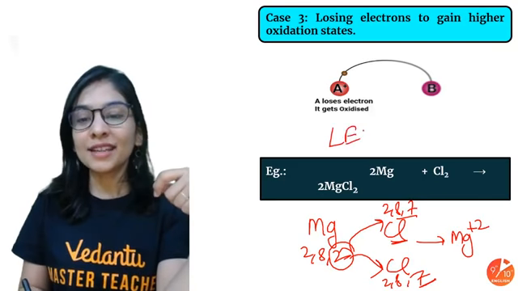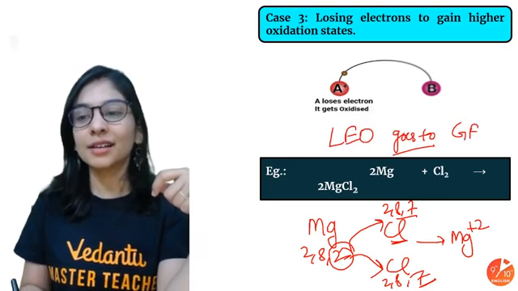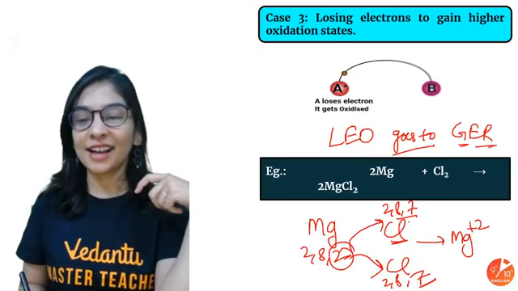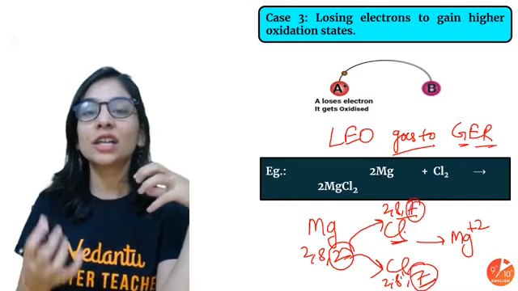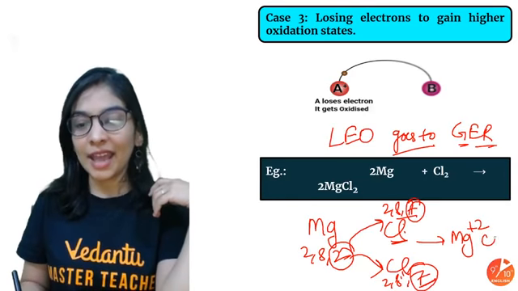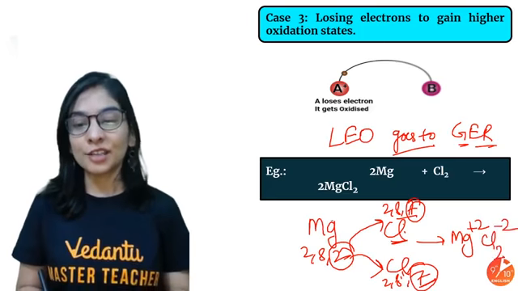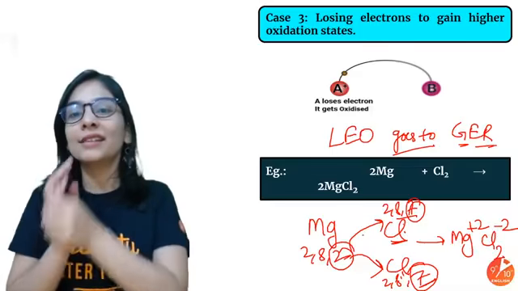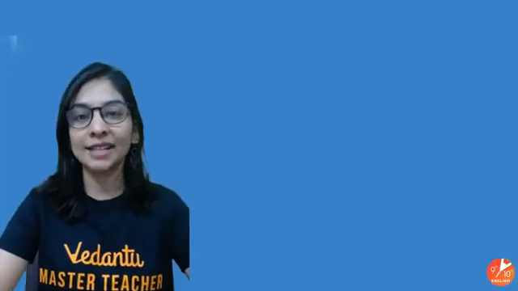So you remember it in this way: LEO goes to GER. Gain of electron is reduction. Look at both the chlorines. They accepted 1 electron each from magnesium, and total 2 chlorines accepted 2 electrons, so -2 charge. So magnesium here is getting oxidized. Chlorine here is getting reduced. Magnesium oxidized, chlorine reduced. As simple as that.